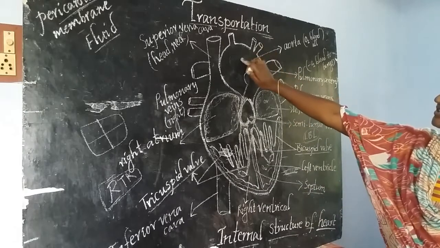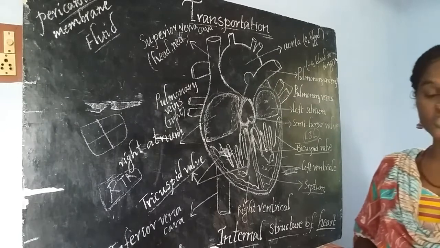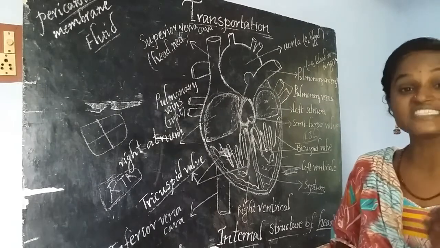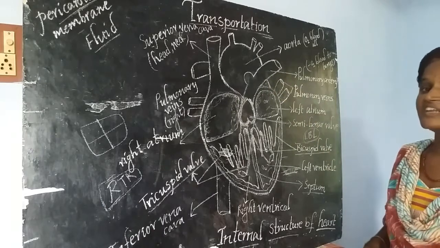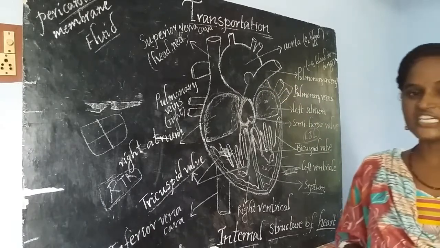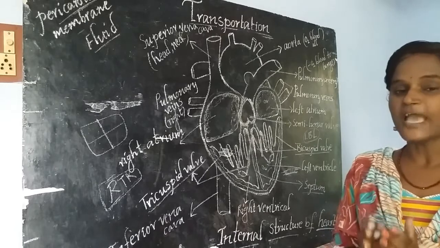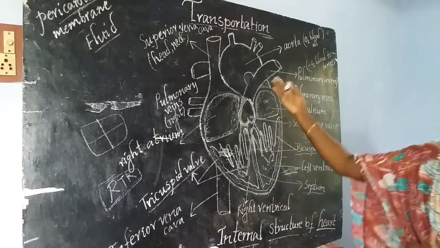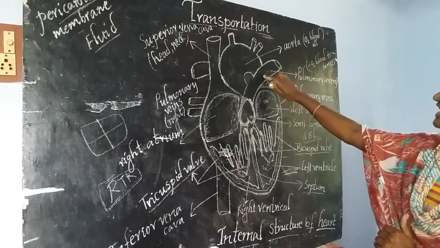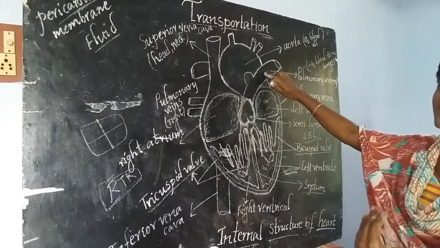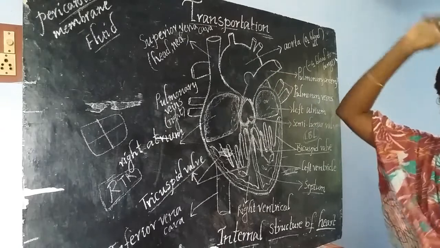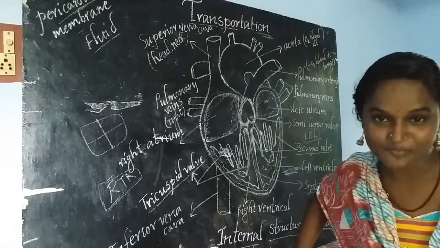Here, the systemic aorta contains oxygen-rich blood, but the pulmonary artery contains deoxygenated blood and sends that blood to the lungs. Deoxygenated blood is sent from the heart to the lungs with the help of what variety of artery?